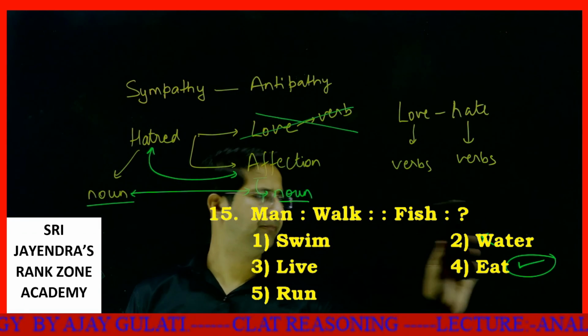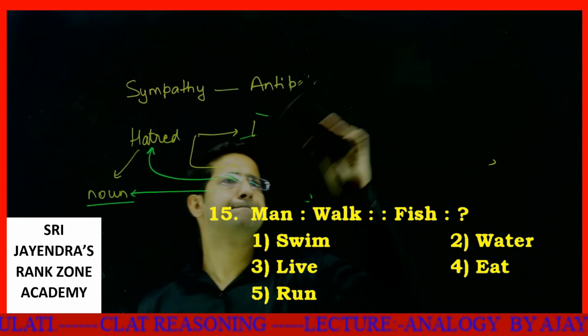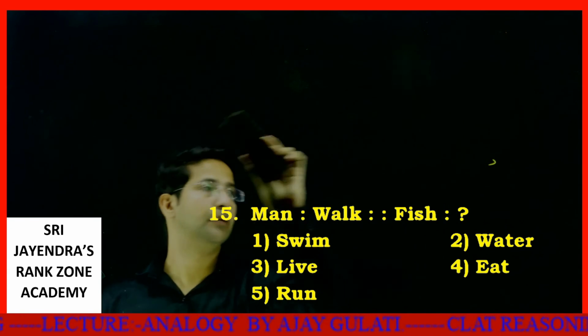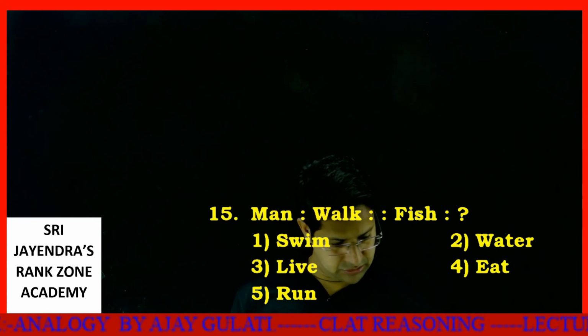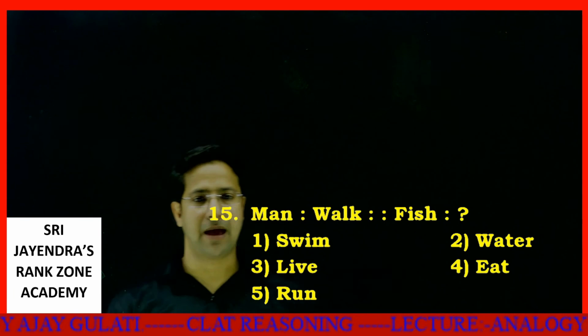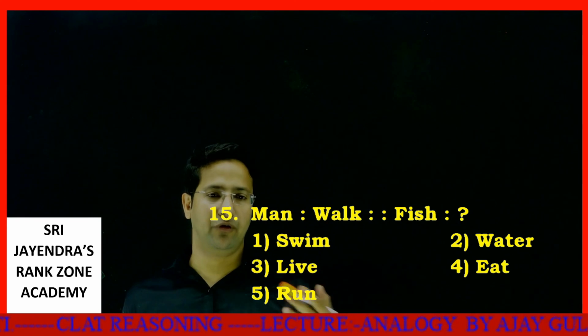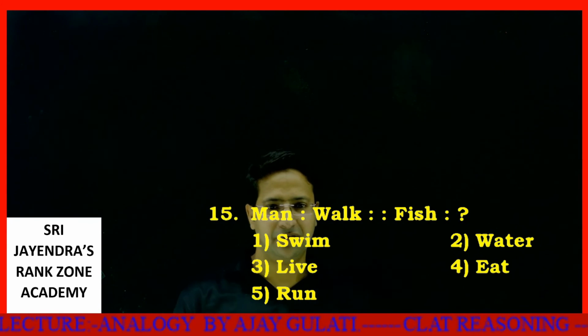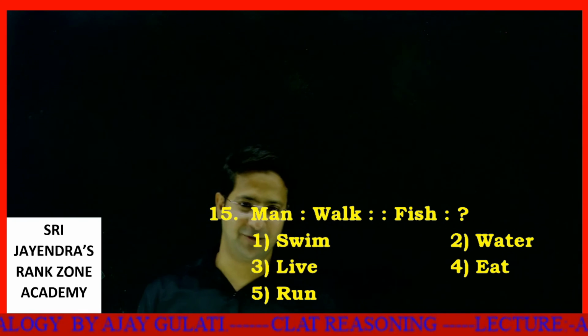Easy one. What we have is man, walk, fish. A man walks, a fish swims. Fish does not run. Fish eat, man also eat. Okay, no problem.